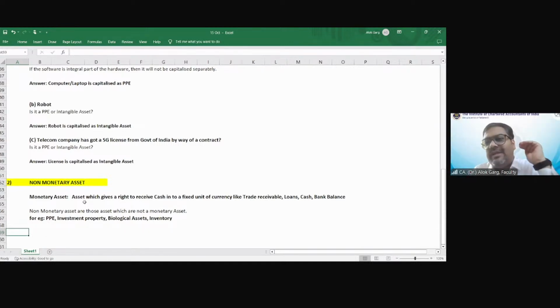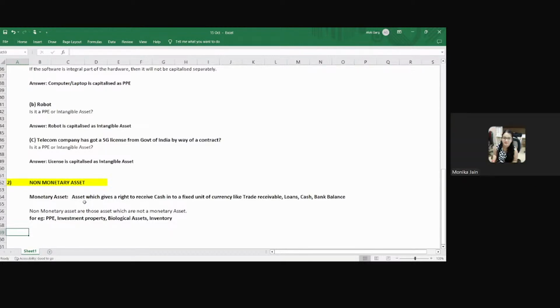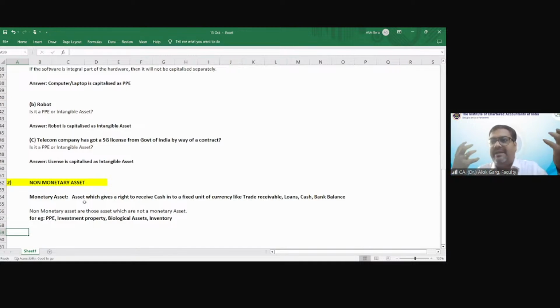But sir, whenever inventory is lying in your godown, have you got any right to receive cash from anyone, unless some event has occurred? No, sir. I have a lot of knowledge embodied in my heart and mind, but until and unless I teach FR to students, how can I get the money?